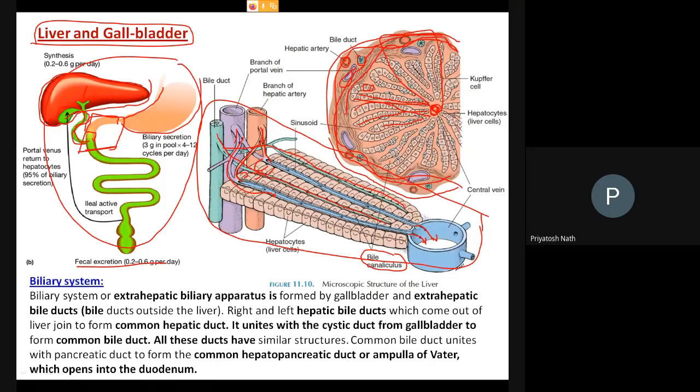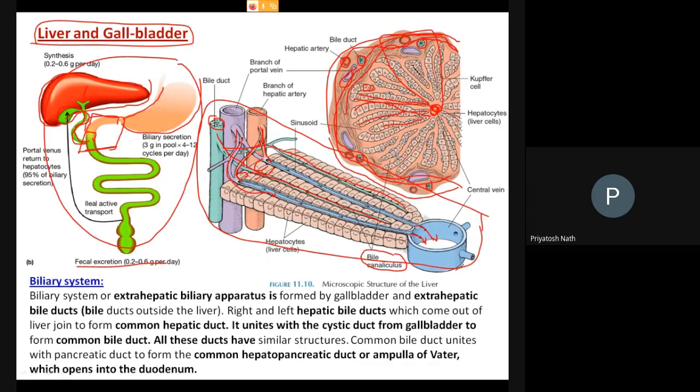You are getting one bile duct here, and within a single hepatic lobule you are getting multiple bile ducts. See, here is one bile duct, another one is there, this is the third, fourth bile duct, like sixth or seventh bile duct present within a single hepatic lobule. And how many lobules are there in the liver? There are thousands of lobules.